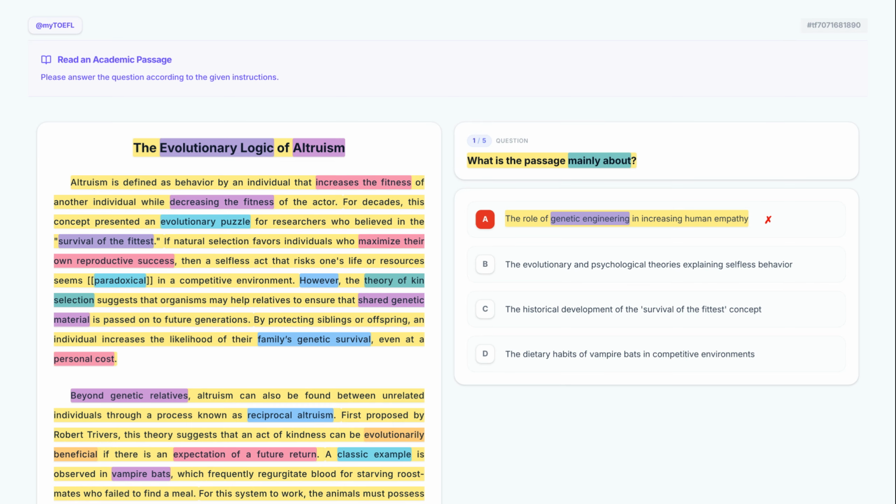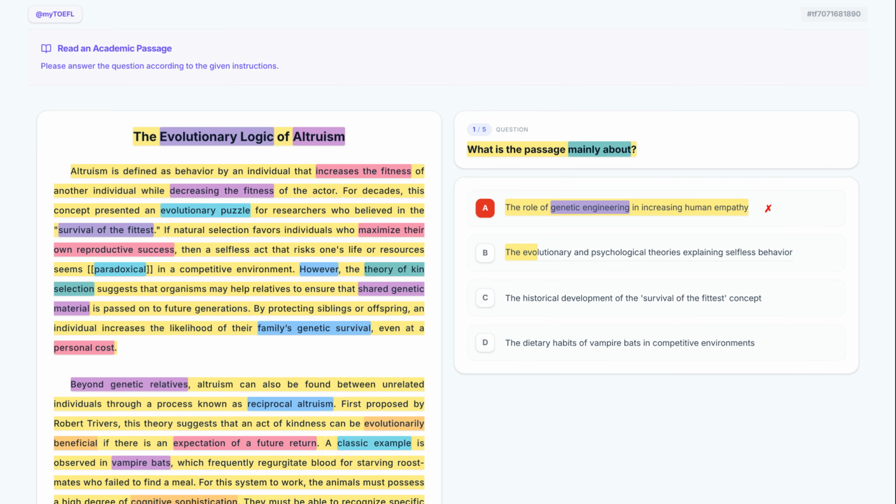Now let's examine option B. The evolutionary and psychological theories explaining selfless behavior. This is a strong candidate because it summarizes both the evolutionary theories, kin selection and reciprocity, and the psychological theories, empathy, used to explain selfless behavior. We should keep this.